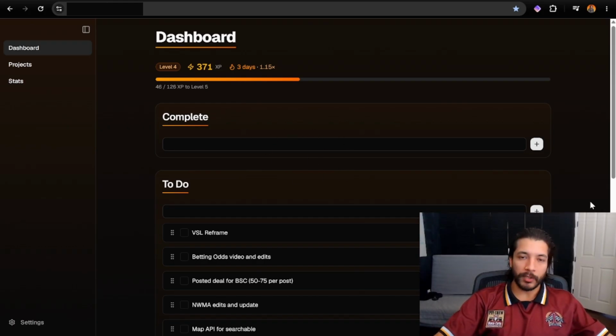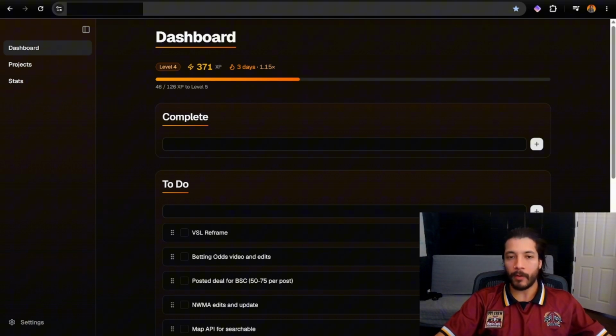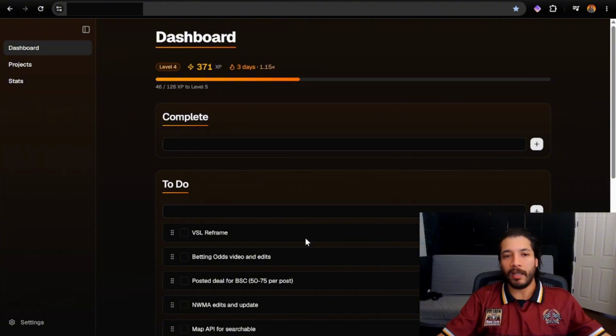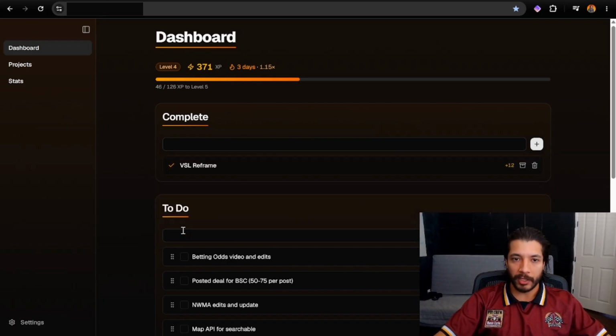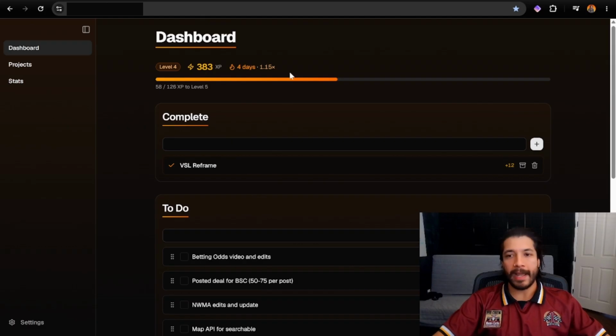This is different from to-do lists that I've seen because they typically focus on the second one here. At most, I see them have a line strike through these things, but it ends up making the list clunky and cluttered. And I like to have a lot of cleanliness if I can. So I separated the two, and if something does get finished from the to-do list, if I check it off, it goes into the completed and it adds an XP.